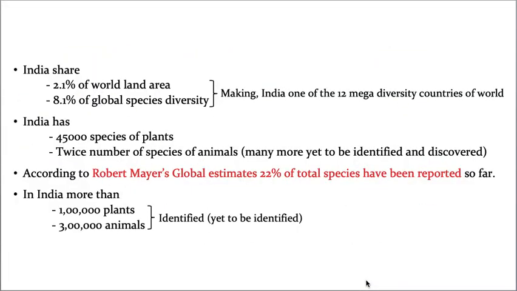Now let us take India's share: 2.1 percentage of world land area and 8.1 percentage of global species diversity. See, that much of species, that means we are rich. We are rich in terms of species. So species richness is high, genetic variation is high, and community diversity is high. Basically Indians are rich in terms of global diversity.